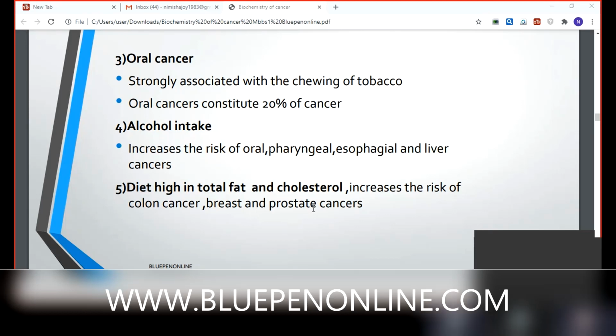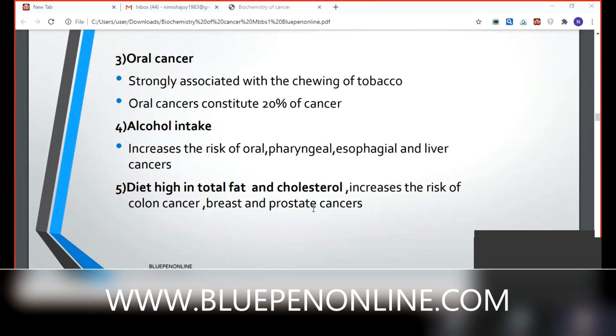Then, diet high in total fat and cholesterol. Are you vegetarian or non-vegetarian, Sandhya? Non-vegetarian. Mixed diet. Some people always take fatty foods, right? They can't have their diet without the fat content.